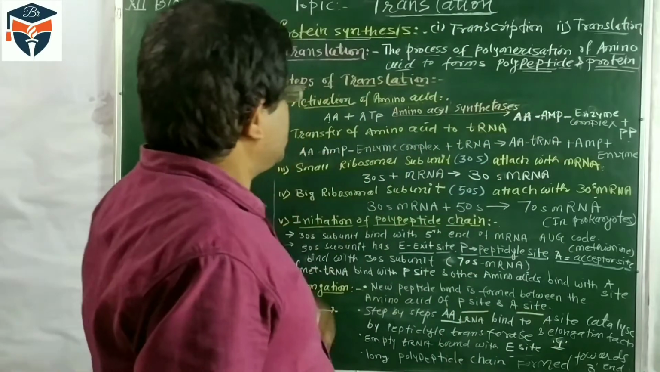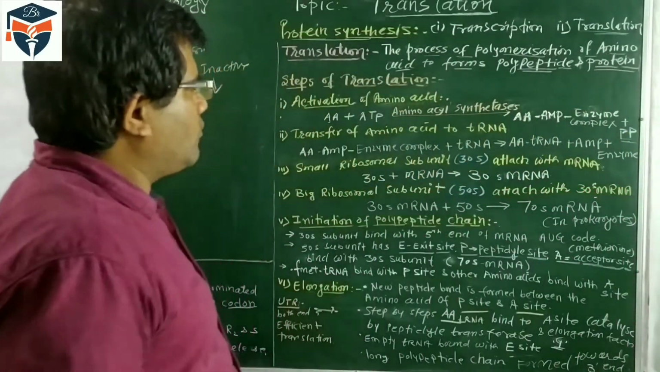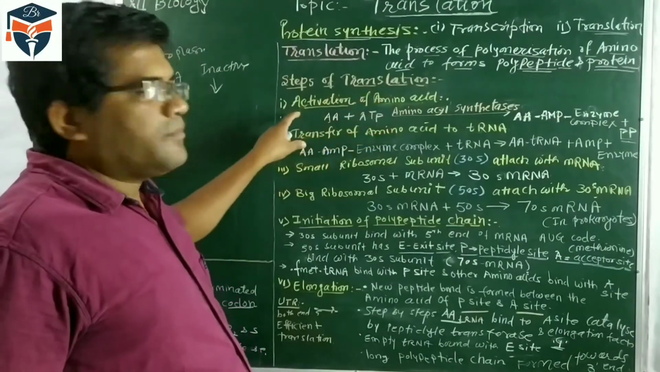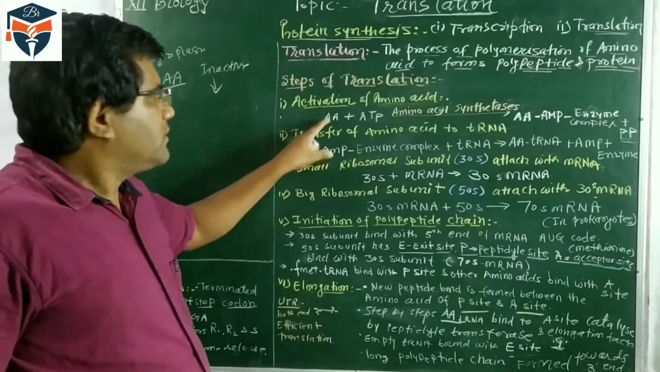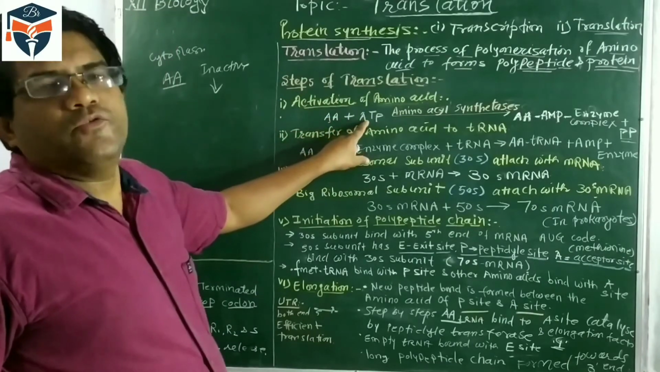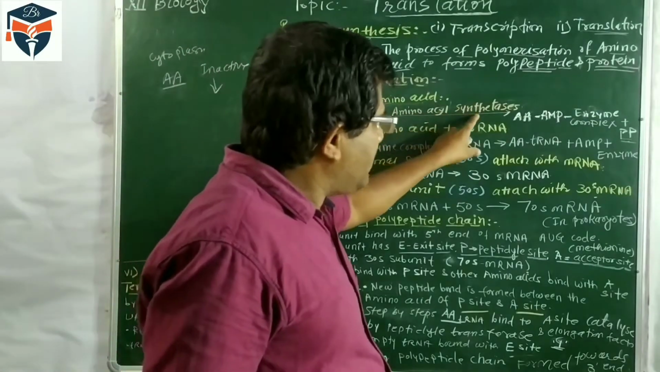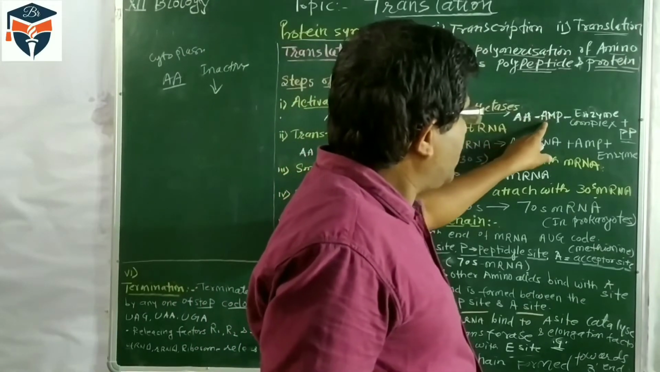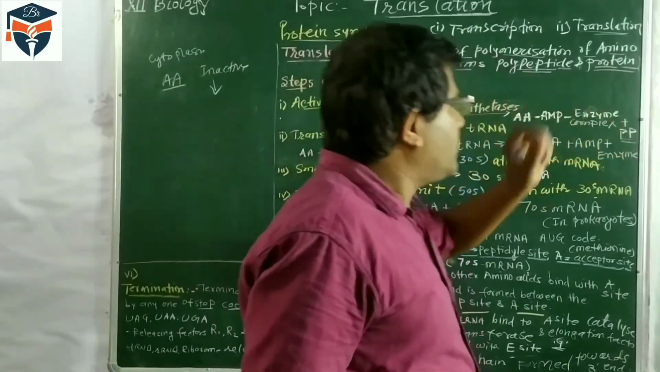So this is the first one. In this phase, pyrophosphate is released. What is this stage? It is the activation of amino acid. It is the process in which amino acids get activated by using energy in the presence of amino acid synthetase, and what is formed? The amino acid AMP enzyme complex is formed and pyrophosphate is released.